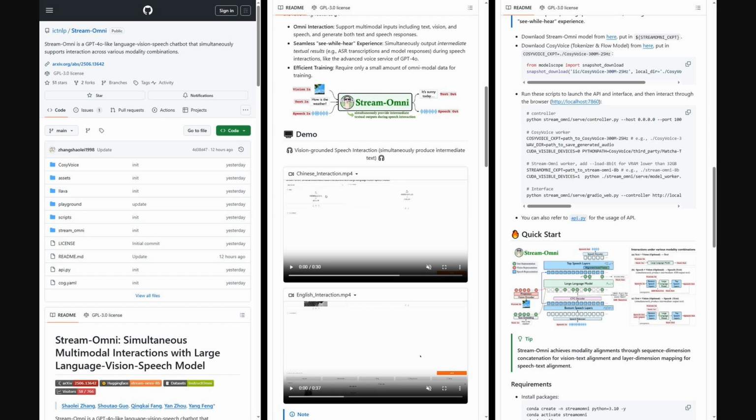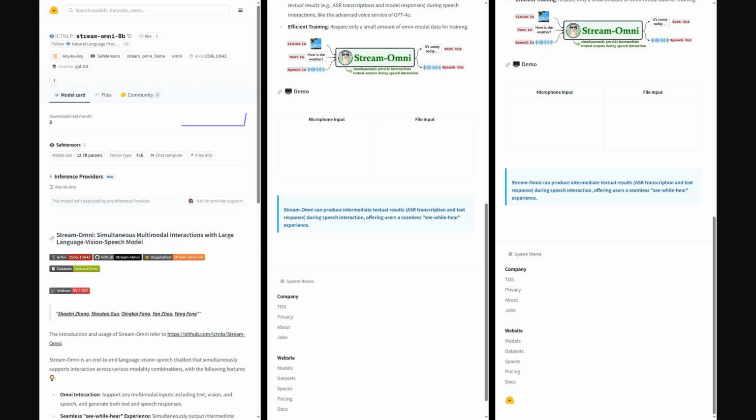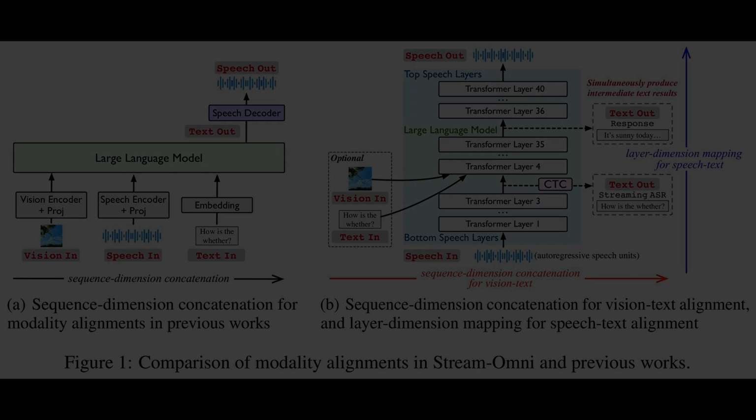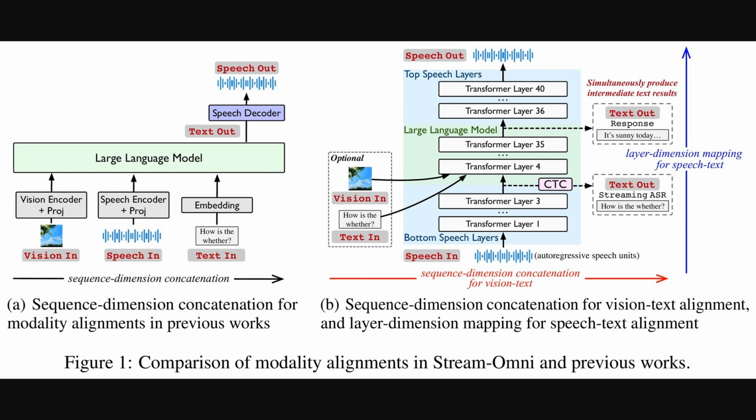Also, the authors shared their implementation on GitHub, and it's pretty comprehensive. You'll find the model code, quick start guides, and even scripts to launch a web demo. It has everything you need to actually run the chatbot and test out those simultaneous multimodal interactions for yourself. On Hugging Face, you'll find the 8 billion parameter model weights and demos showing its simultaneous text, vision, and speech interaction.